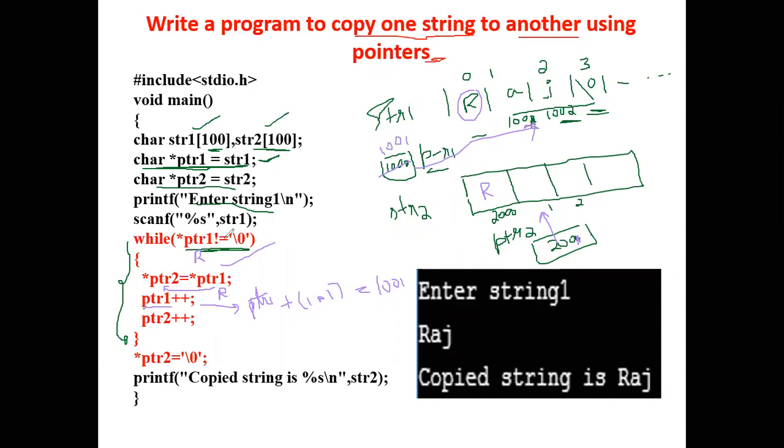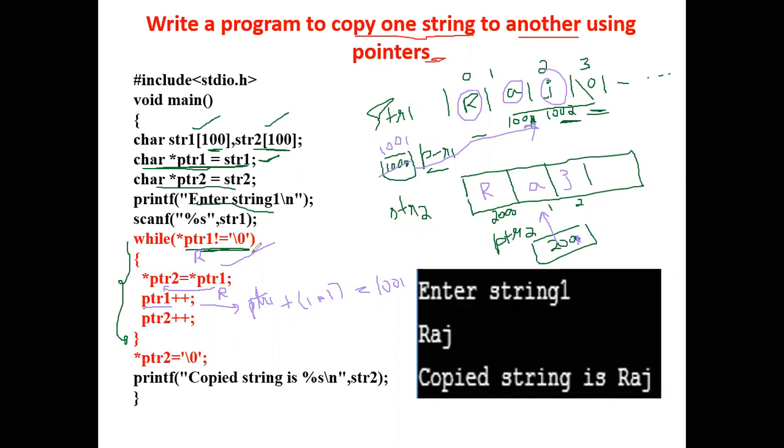What is the value? 1001 is having the value A. So that A will be copied here. Same way, next PTR will be incrementing, PTR2 also will get incremented, J will be copied here, and so on it continues. Okay.